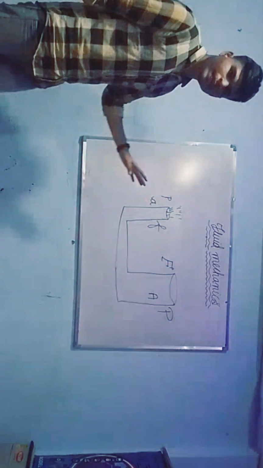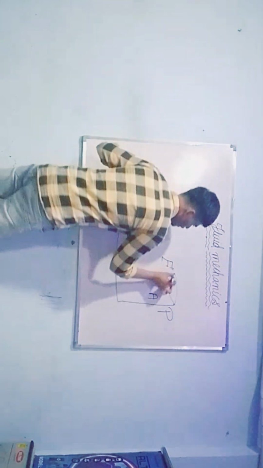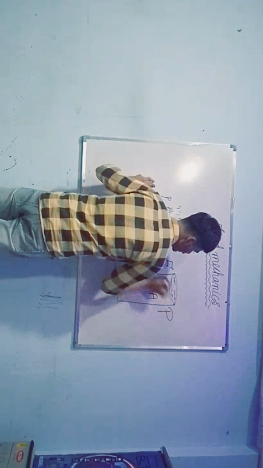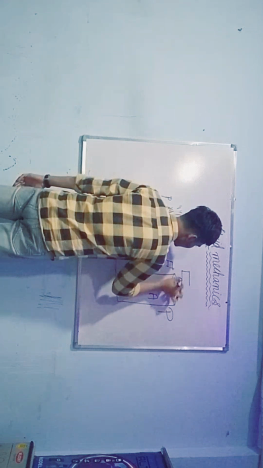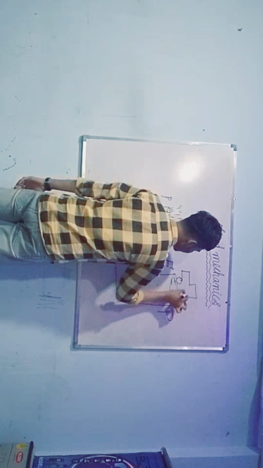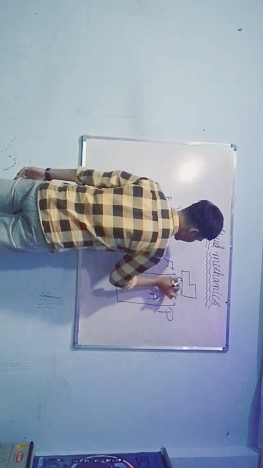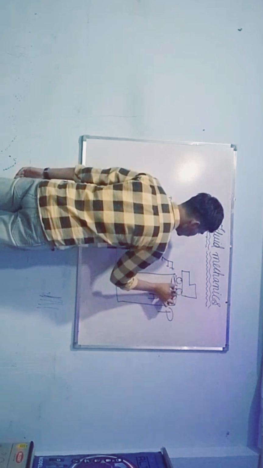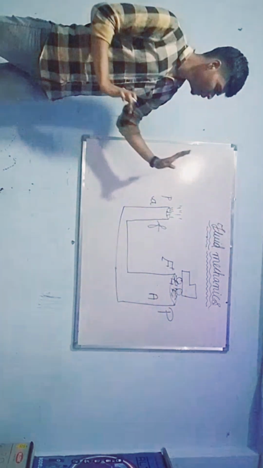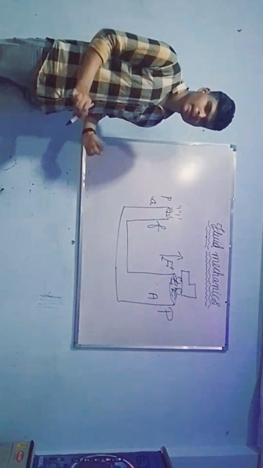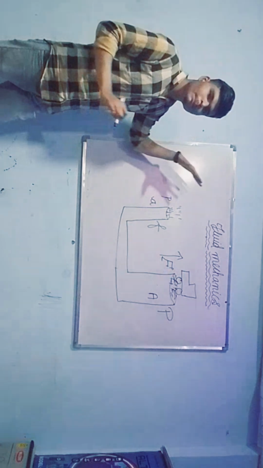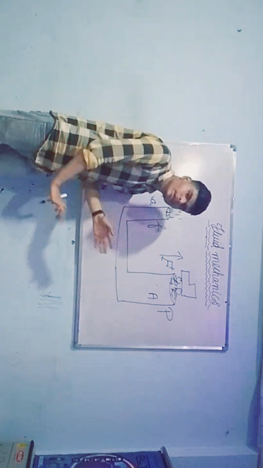According to Pascal's law, a hydraulic lift is a device which lifts a vehicle. Suppose a jeep or a car, some vehicle, is kept here. This vehicle is lifted by this pressure when we apply pressure over a small area.